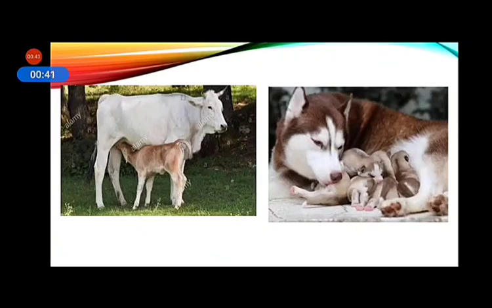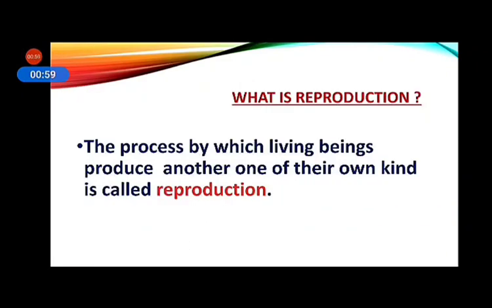There are many animals in our surroundings. You may have seen a cow feeding its calf or a dog feeding its puppy. Have you wondered how the young ones of all these come in this world? How are they born? The process by which living beings produce another one of their own kind is called reproduction. Re means again. So reproduction means again production. The process by which only living beings, living creatures can produce their own kind is called reproduction.